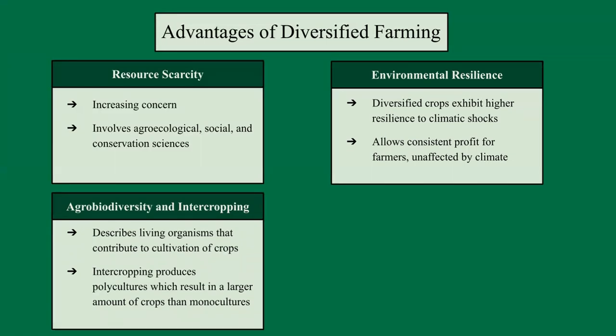Diversified farming systems work harmoniously with components of agrobiodiversity to facilitate soil building, nitrogen fixation, pest and disease suppression, nutrient cycling, as well as other factors needed to build a sustainable environment. The term agrobiodiversity refers to living organisms that contribute to cultivation of crops through their contributions to food and agriculture. Intercropping is a process involved in agrobiodiversity. Through intercropping, agrobiodiversity produces a large amount of crops relative to monocultures.